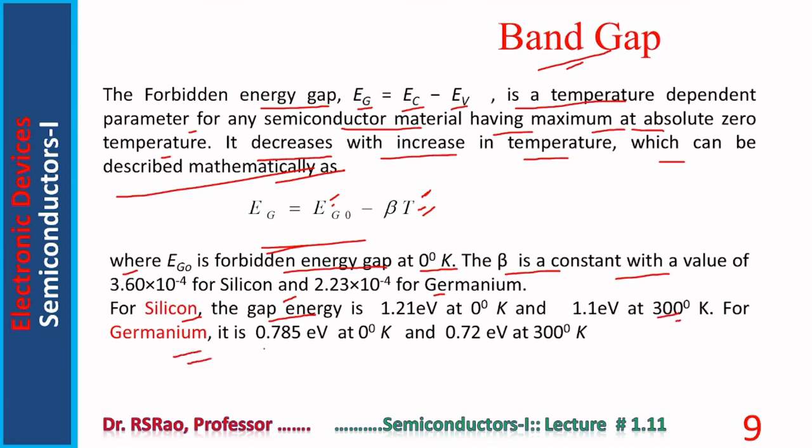For germanium, it is 0.785 electron volt at 0 degree Kelvin and 0.72 electron volt at 300 degree Kelvin. Notice in both cases, it is decreasing with temperature. For silicon it decreases from 1.21 to 1.1, and for germanium from 0.785 to 0.72.